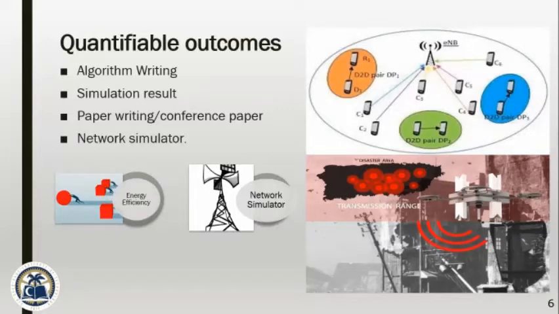Now what are the performance metrics? Interference management and outage probability. In the end, we will showcase that these performance metrics tell us how our resource allocation scheme is better than the centralized one. We will try to write a heuristic algorithm, which has no mathematical proof, with better performance metrics. Then we will compare our simulation results to show how our algorithm is better. One of the biggest milestones is to write a conference paper. In the end, we will try to show our research on a network simulator. We can demonstrate 2 to 3 nodes that will assign resources by themselves in the network simulator.